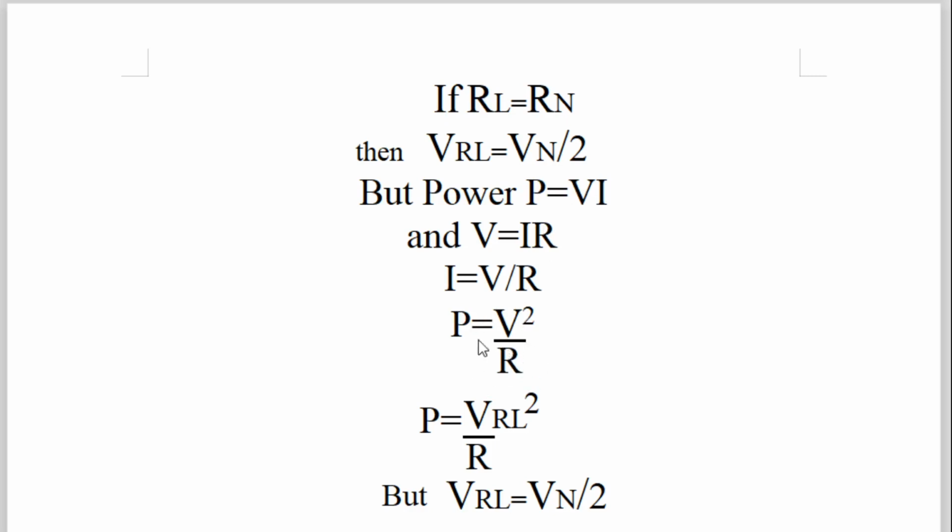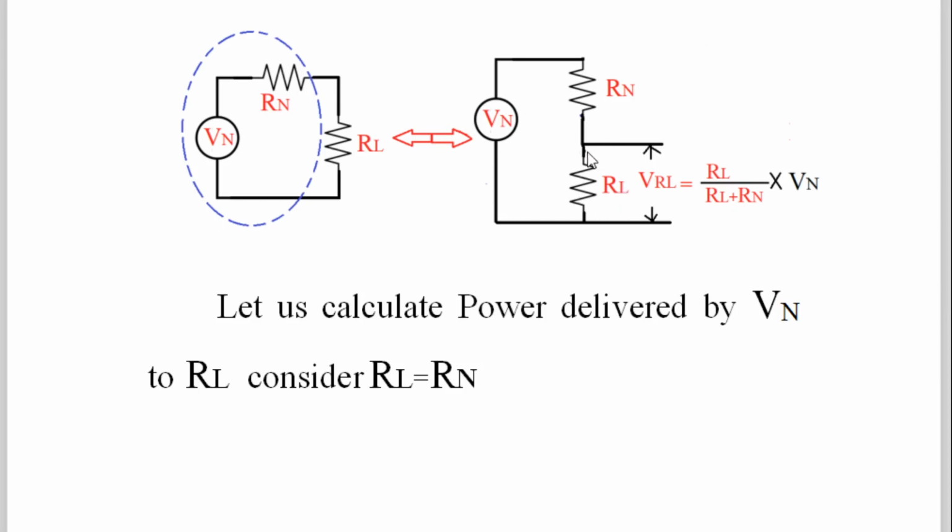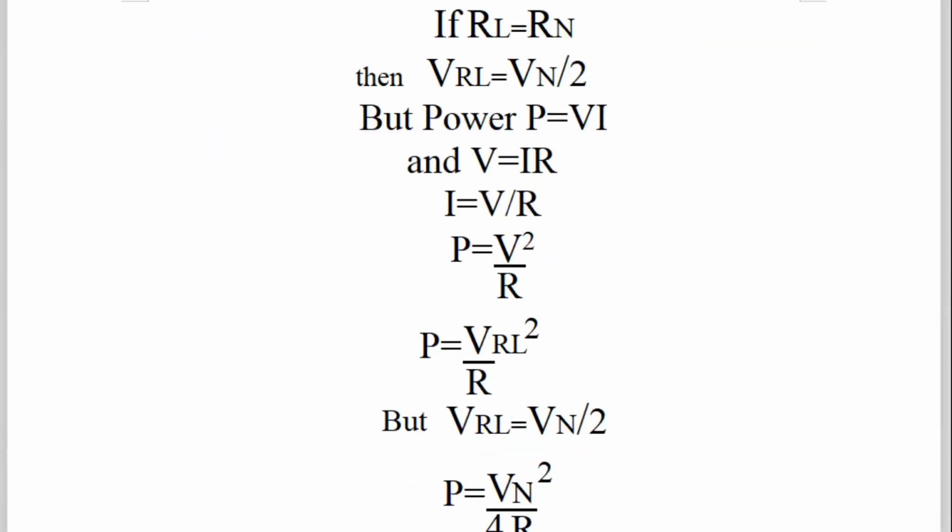Now, what is this power? This is the power which we want to calculate across this resistor, and the power across that resistor is equal to the voltage across that resistor into the current flowing through that resistor.